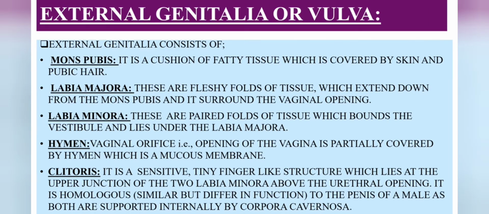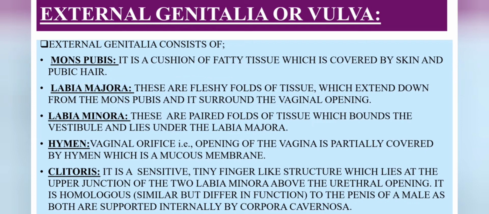The external genitalia, also known as vulva, consists of mons pubis, labia majora, labia minora, hymen and clitoris. The mons pubis is a cushion of fatty tissue which is covered by skin and pubic hair.